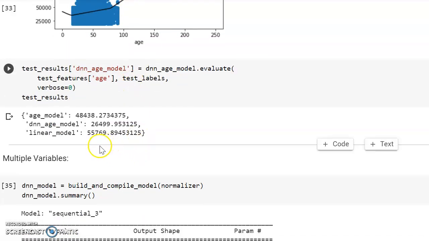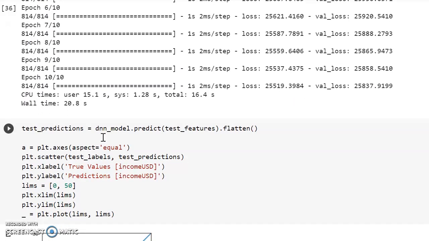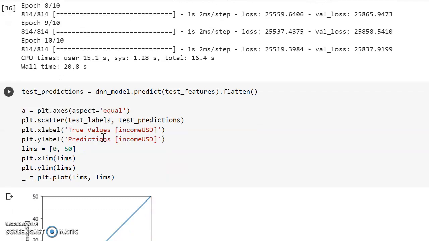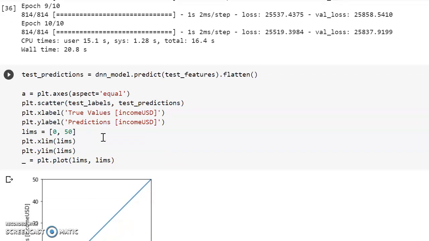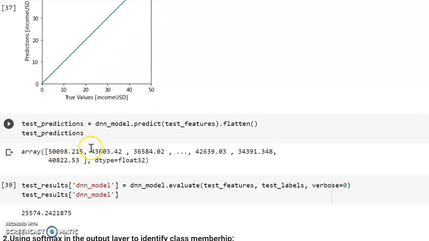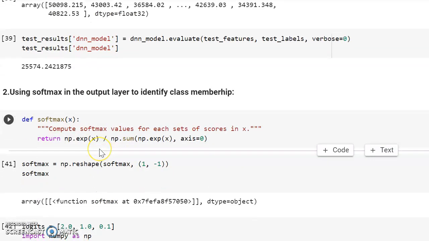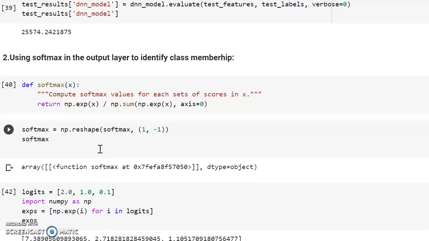You can find the linear model with multiple variables here, and I calculated the multiple test predictions. On the x-axis and y-axis are predictions and true values of income USD. You can find the graph here, and then I got an array, a list of arrays, with data type float. Test the results, I got the float, and I'm also using a softmax in the output layer to identify the class membership.